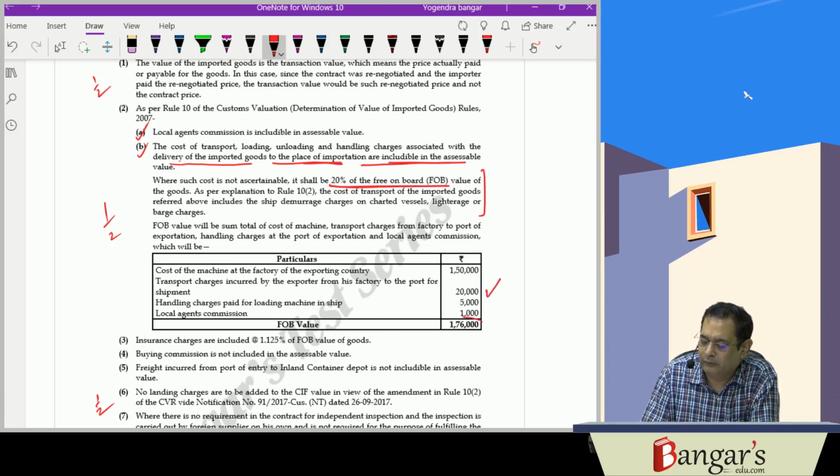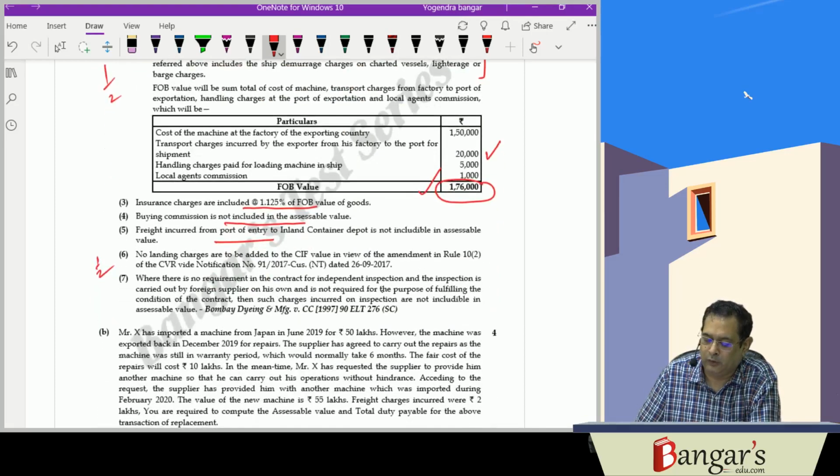FOB value here works out to 176. 20% of the same we will be working out. Insurance charges will be added. Buying commission will not be included. Freight from factory, from port of import to the ICD will not be included.